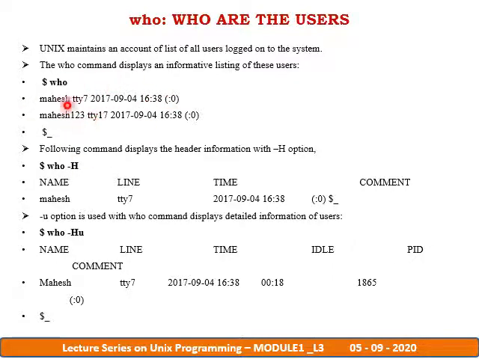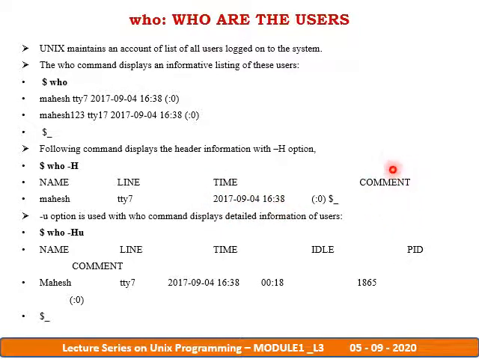In this way the system gives us all the logged in users currently using the system. And the following command displays the header information with the -h option. If I write who -h, it gives us the header information. What exactly is the header? Name is a header, for example Mahesh. Then line is the terminal he has logged in on. Then the date and time, for example, when he logged in.